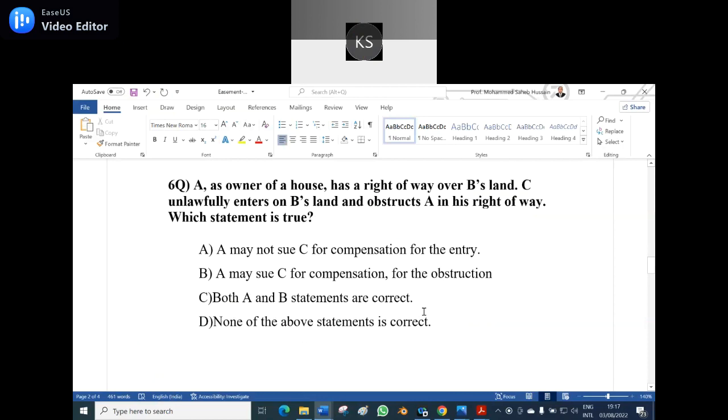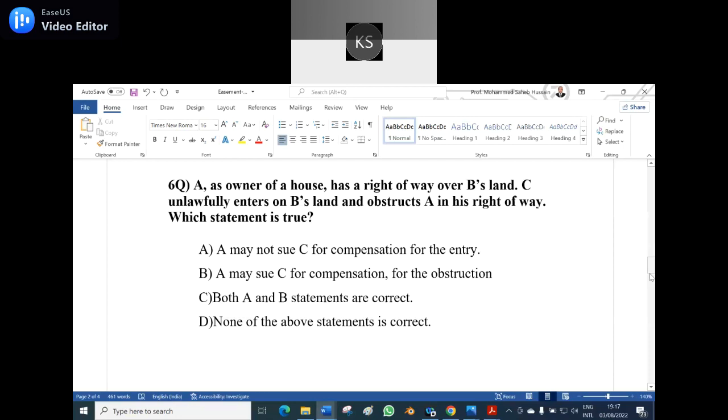Now, question 6. A, as owner of a house, has a right of way over B's land. C unlawfully enters on B's land and obstructs A in his right of way. Which statement is true? Option A, A may not sue C for compensation for the entry. Option B, A may sue for compensation for the obstruction. Option C, both A and B statements are correct. Option D, none of the above statements is correct.